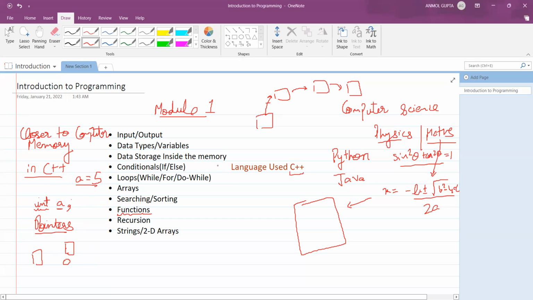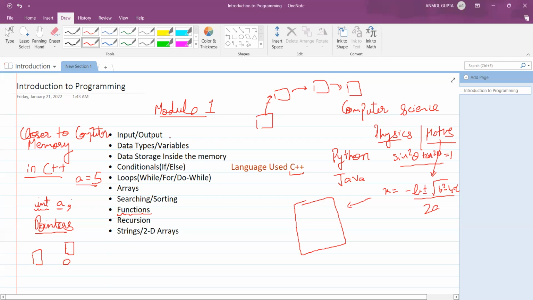Once you do things in one language, then learning another language is just a game of another day. In 1 or 2 days, you can do things in another language, right? So that is one more thing that I wanted to mention, like why are we using C++. Now I'll quickly go through these subtopics.